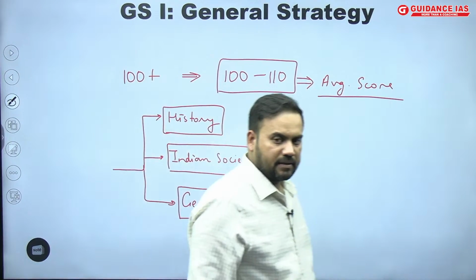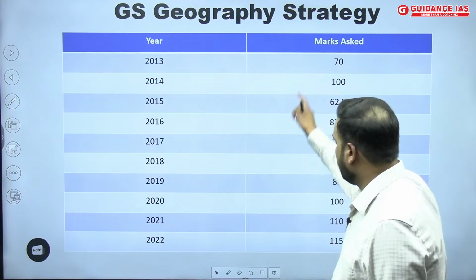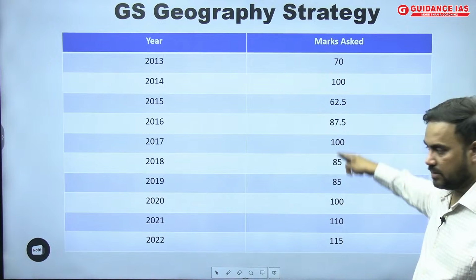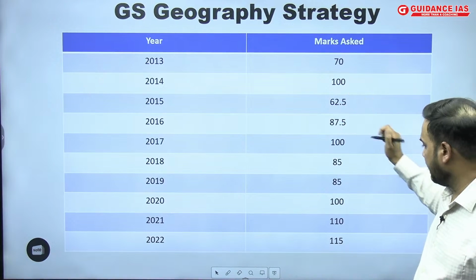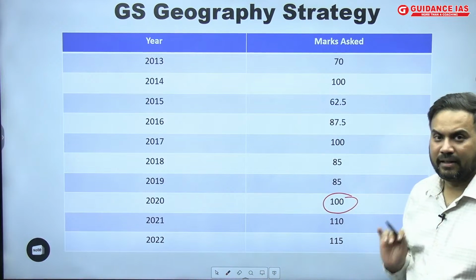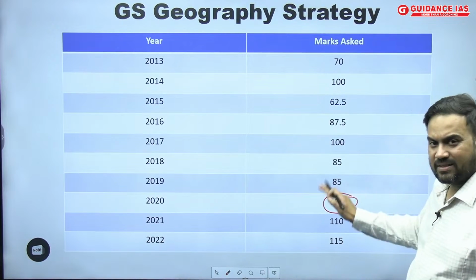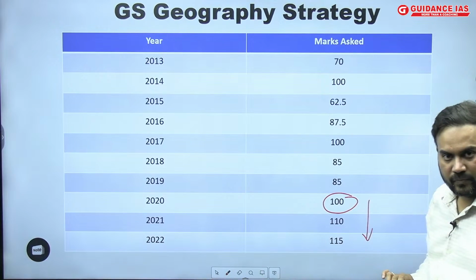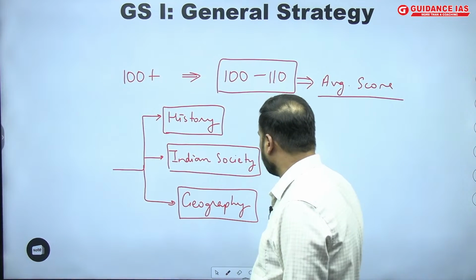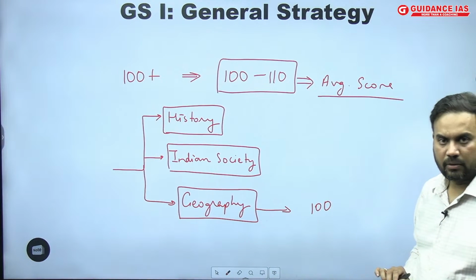So there are 3 parts, and just for the sake of the average, I have given you here the number of marks allotted to geography each year. You can see that there has been lots of variability, but let us assume an average, and this average is around 100 marks. Some years have been lower than this, but if you look at the past 3 years, the weightage of geography has actually been increasing.